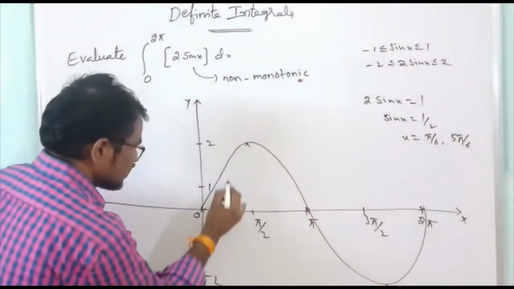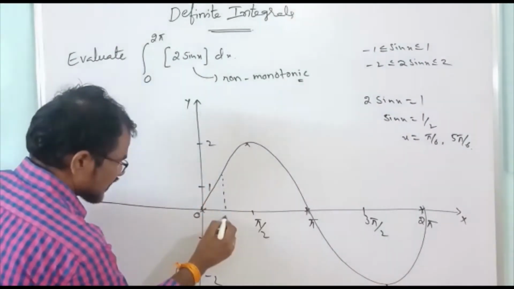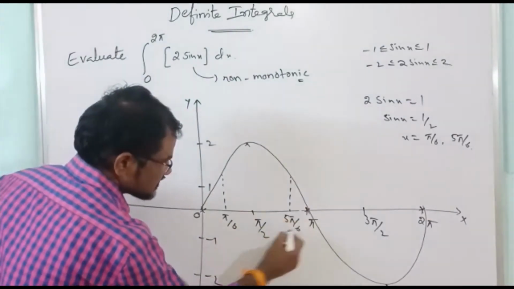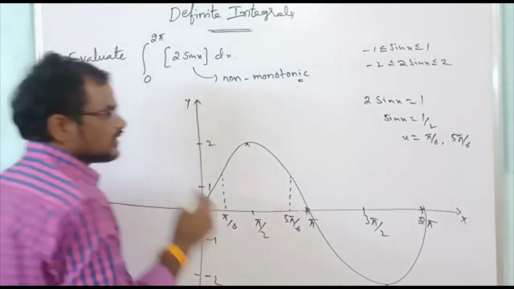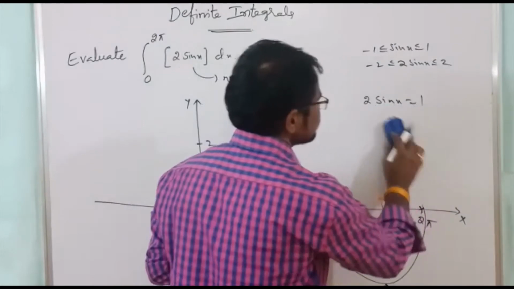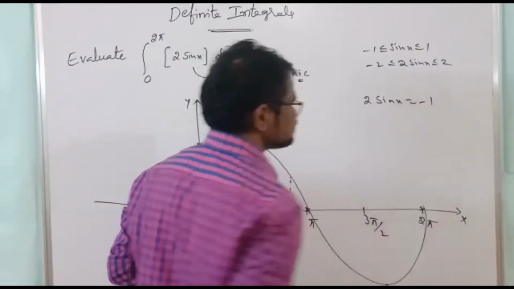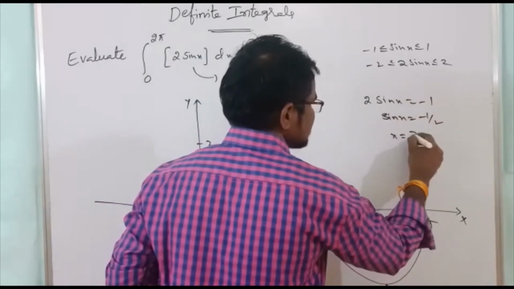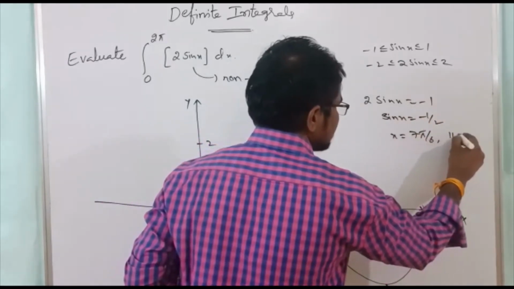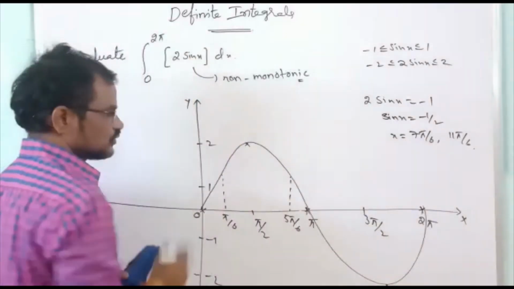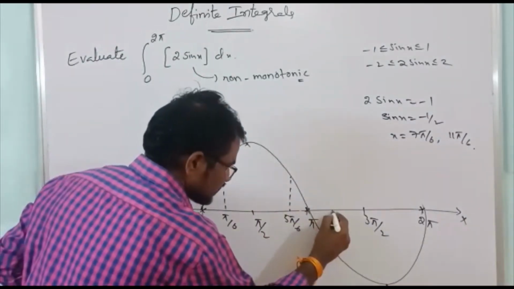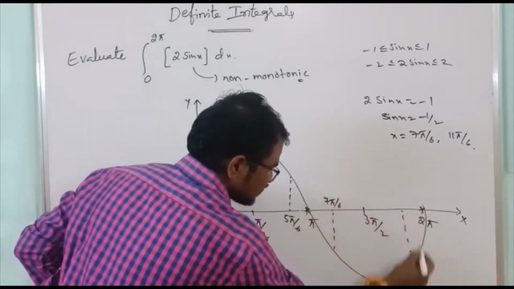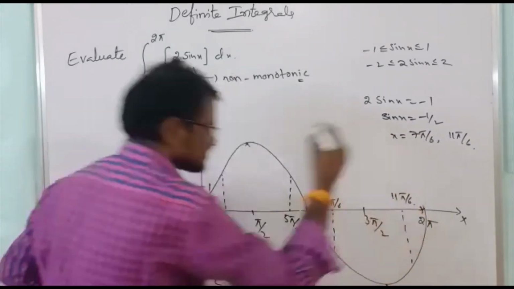And if you take 2 sin x equal to minus 1, sin x equal to minus 1 by 2, means x equal to 7 pi by 6 and 11 pi by 6 between 0 to 2 pi. So here you will get 7 pi by 6, and here you will get 11 pi by 6.